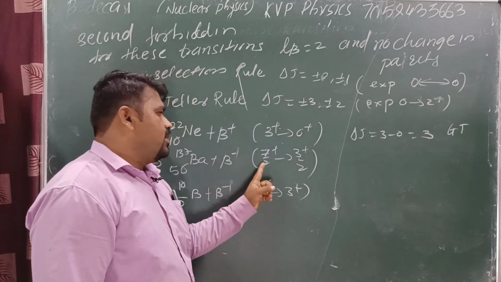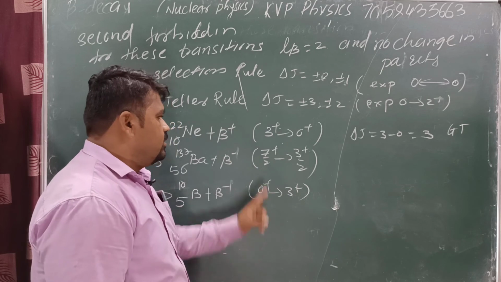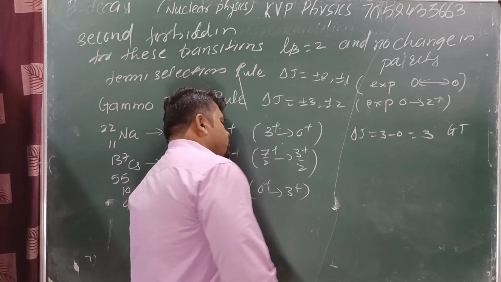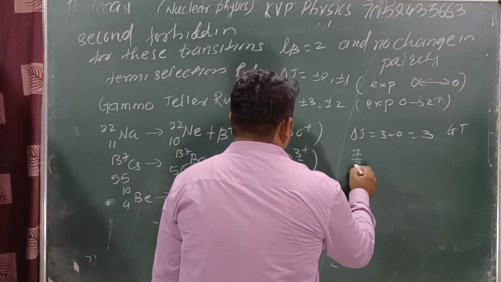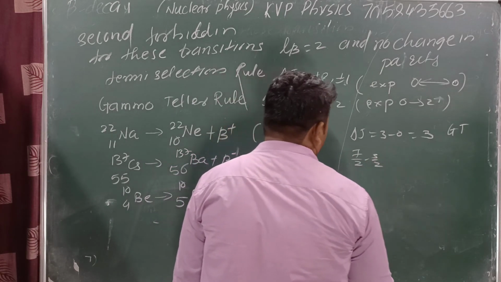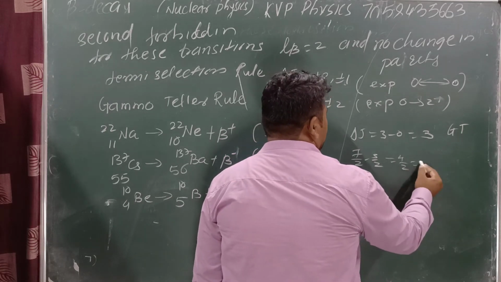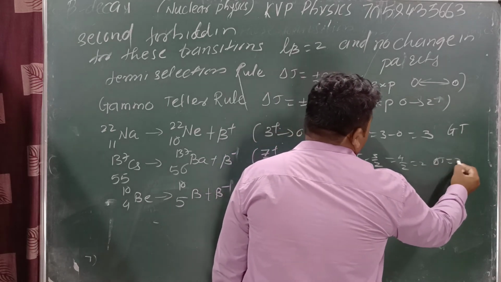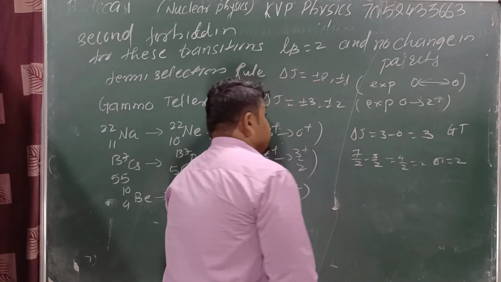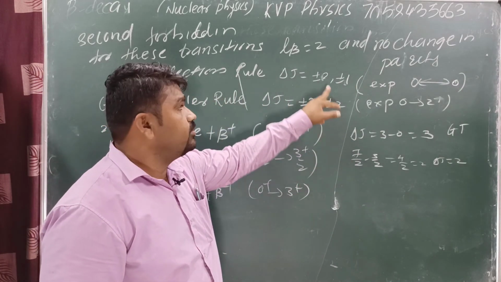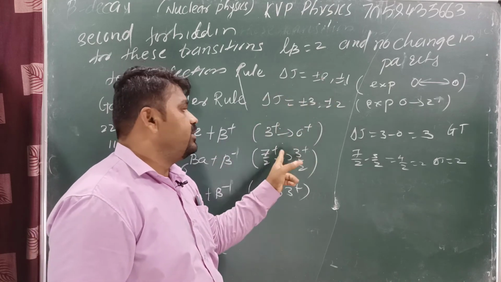Next, 7 by 2, 3 by 2. 7 minus 3 is 4, 4 upon 2. 7 by 2 minus 3 by 2: delta j is equal to 4 by 2, which means 2. Delta j is equal to 2. Means in GT also delta j is equal to 2, and parity does not change.